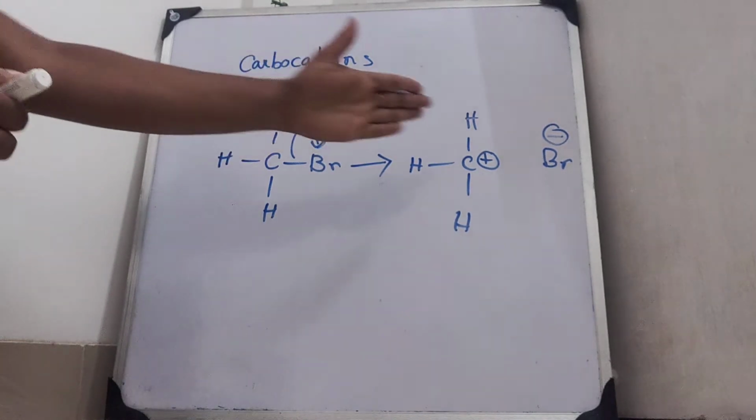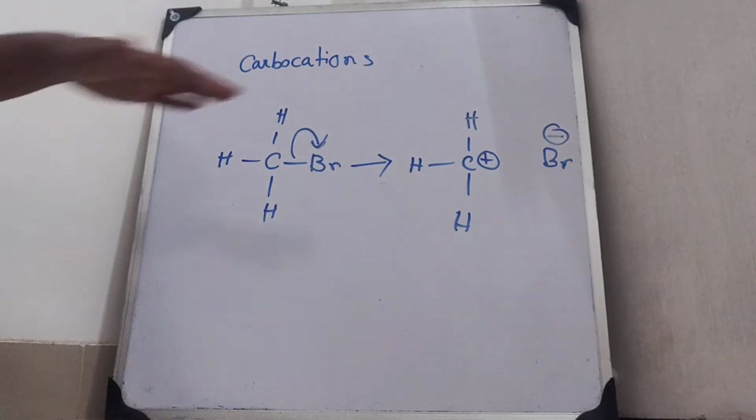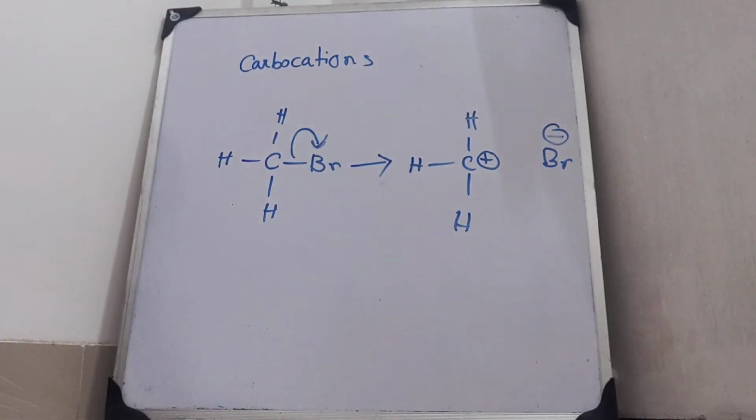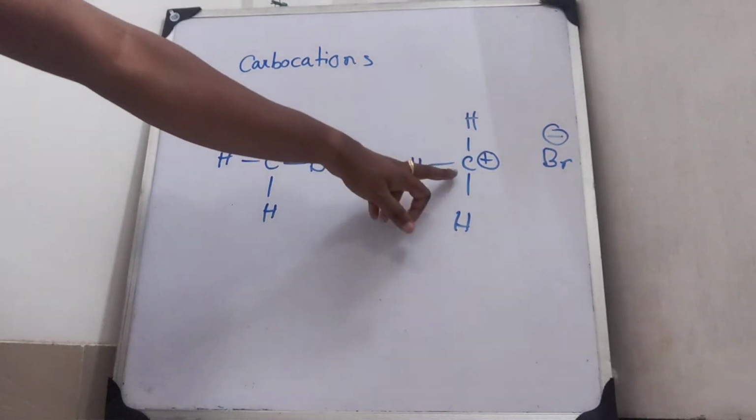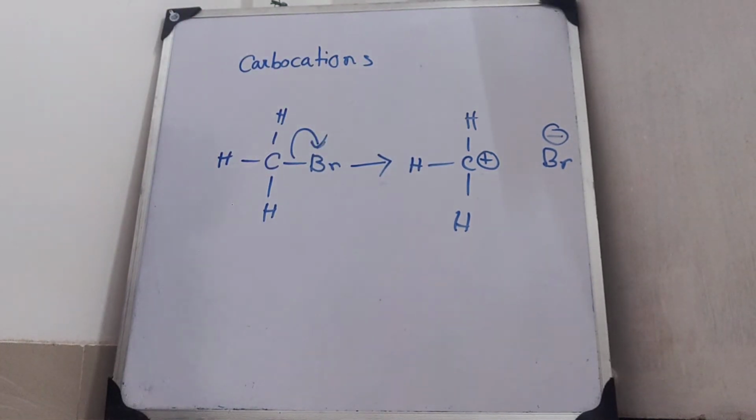So here a carbocation is formed, where the carbon is forming 3 bonds. The carbon shares 3 of its outermost shell electrons, but the 4th electron is missing. That electron is taken up by bromine. So this is how carbocations are formed.